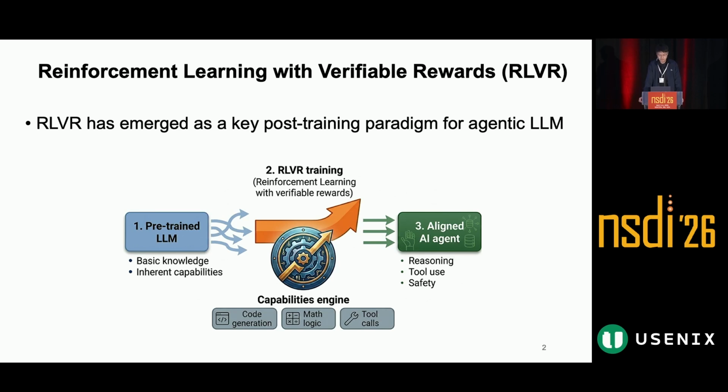Reinforcement learning with verifiable rewards, or RLVR, has become an important post-training paradigm for agentic LLMs. For many tasks, such as math, coding, searching, and games, we can automatically verify the model's output and convert the verification result into a reward signal. This allows RLVR to turn a model with only basic knowledge and capabilities into an agent with stronger reasoning, more effective tool use, and safer behavior.